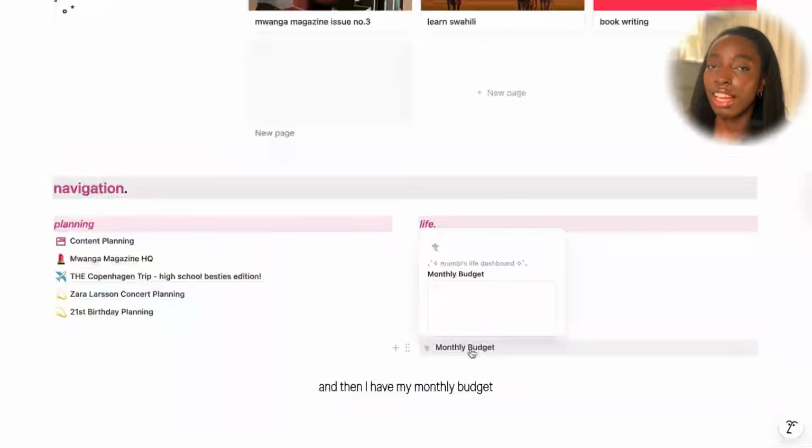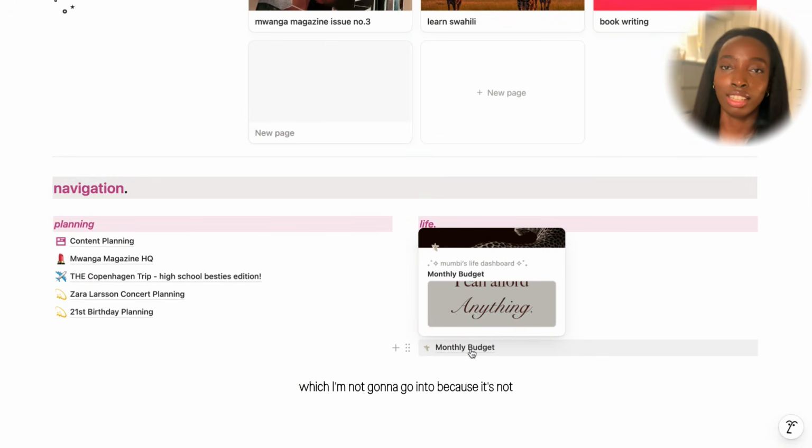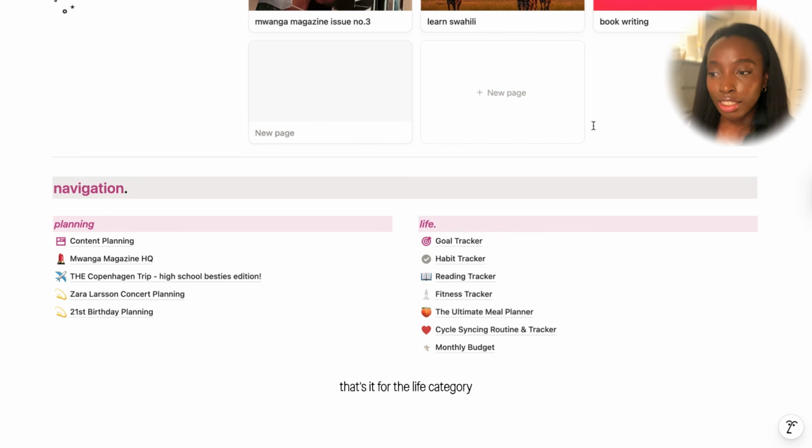And then I have my monthly budget, which I'm not going to go into because there's nothing in it yet, but I really want to be more intentional with my money and how I spend it, so not just frivolously purchasing items I see on TikTok Shop. That's it for the life category.